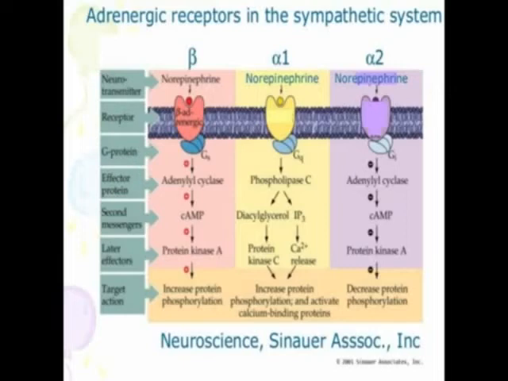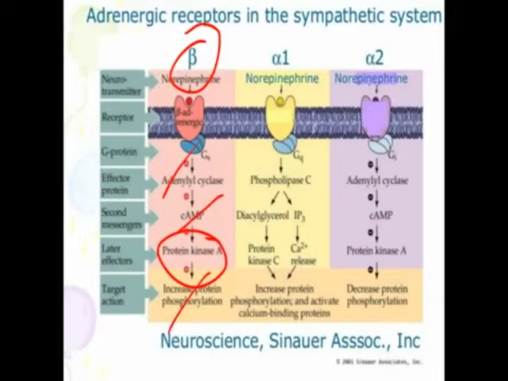Now, through which mechanism do these alpha and beta receptors act? When adrenaline binds to the beta receptor, it activates adenylate cyclase, which is responsible for the conversion of ATP into cyclic AMP, and this cyclic AMP activates protein kinase. Protein kinase causes phosphorylation, and ultimately it will result in the activation of calcium binding proteins, and it will cause the contraction.